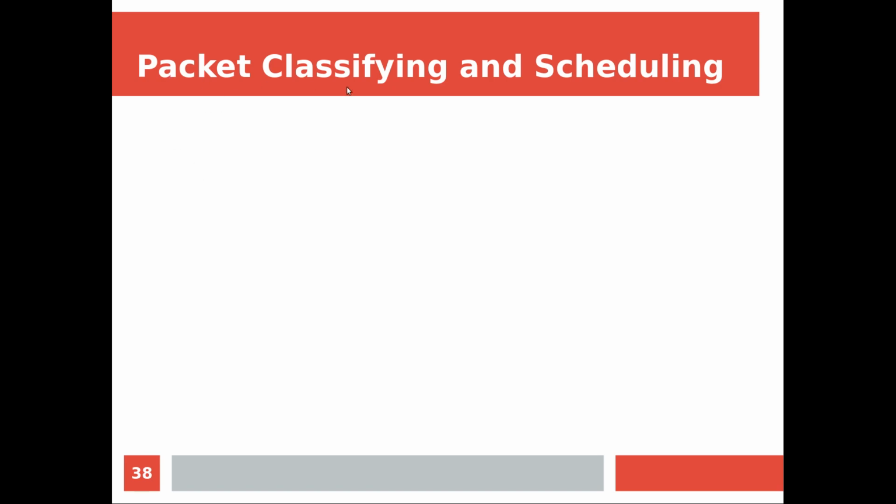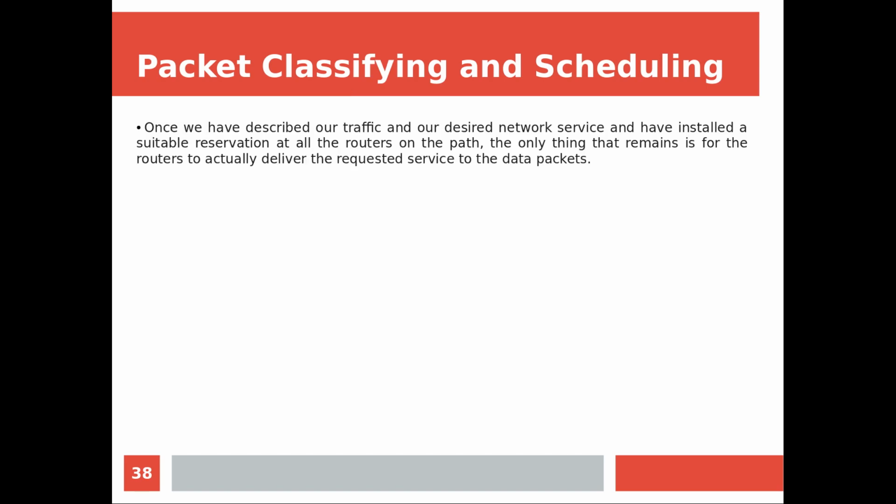Now we have already seen how admission control is done, how policing is done, how the reservation is made. Now what is the last step after doing all this? It is packet classification and scheduling. So once we have described our traffic, our T-spec and our desired network service, and have installed a suitable reservation, say by using the RSVP protocol at the routers on the path, the only thing that remains is for the routers to actually deliver the requested service to the data packets.